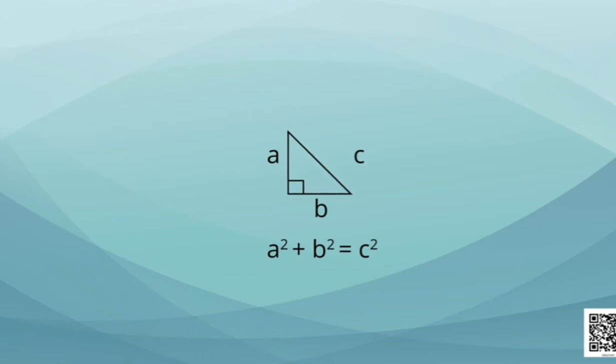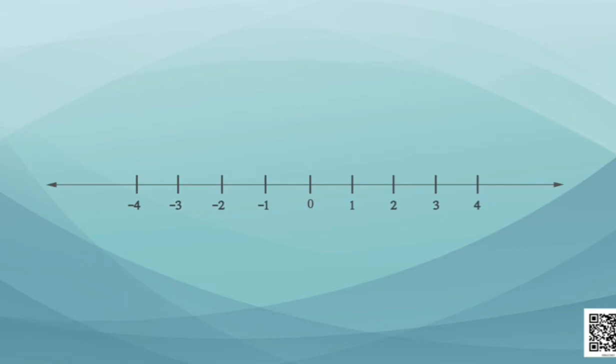So let's start. For this, first of all, we will take a number line. On this we have 0 in the middle. On right side we have 1, 2, 3, 4, etc. And on the left side we have minus 1, minus 2, minus 3, minus 4. Let's name 0 as O and 1 as A. Now, the distance between 0 and 1, that is OA.